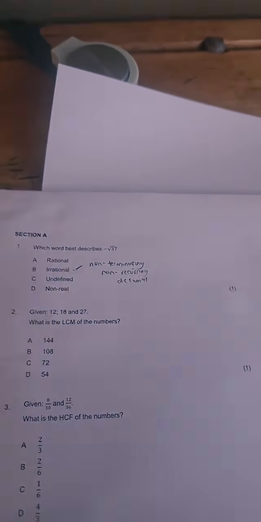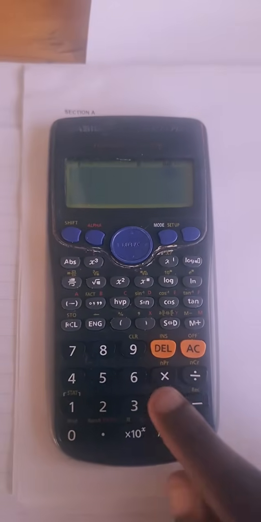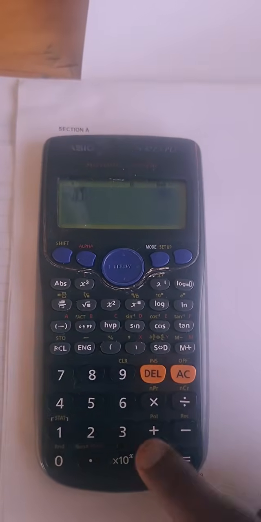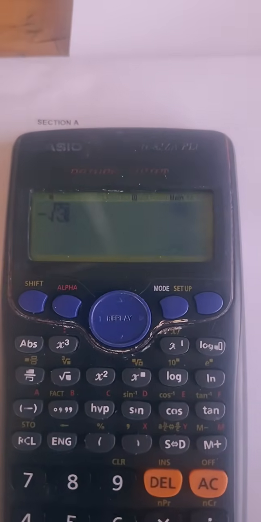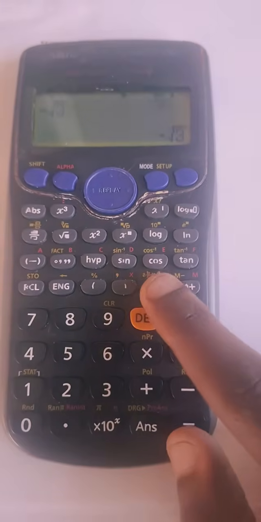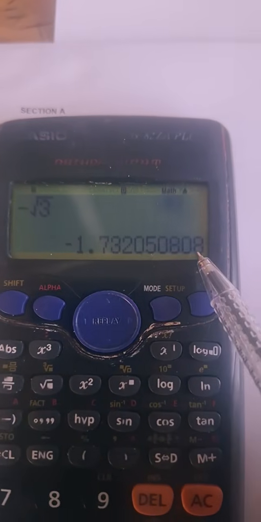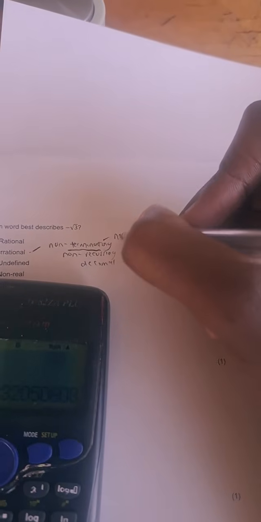So you grab your calculator, guys. Always check these things. Press negative square root of 3, press equal, then press SD in your calculator and look at the decimal numbers. When I say the decimal is non-terminating, what does that mean? It means the decimal does not stop.